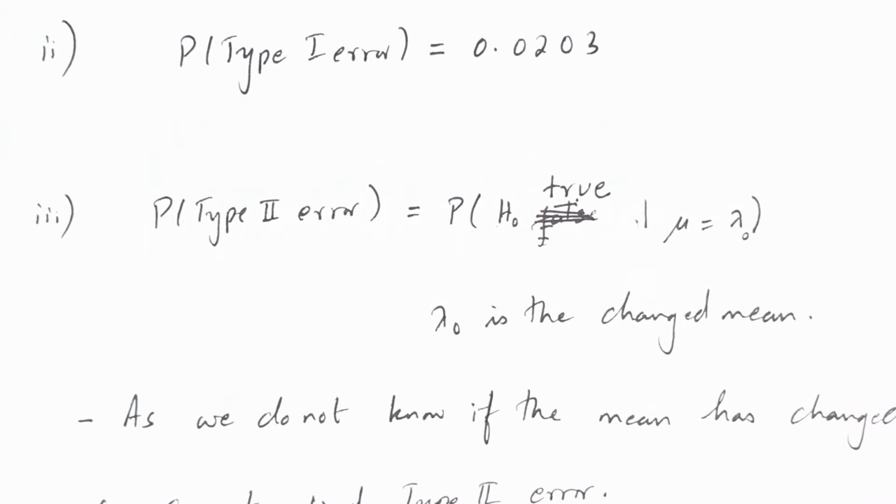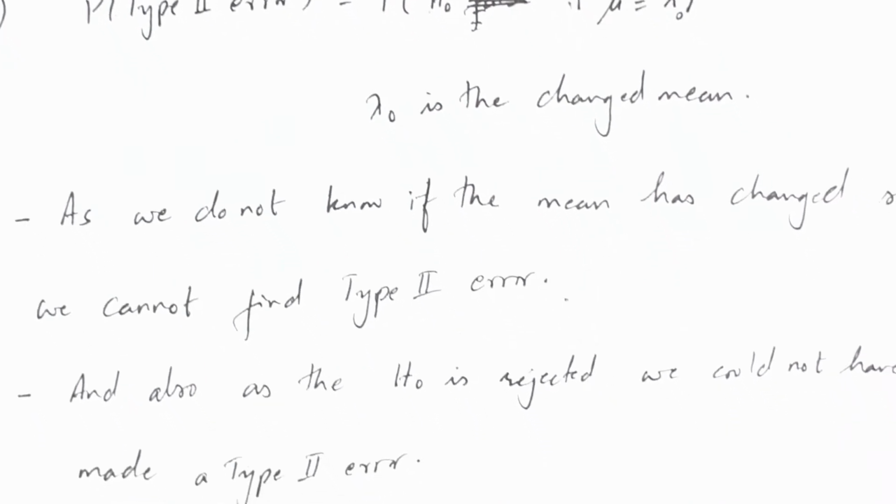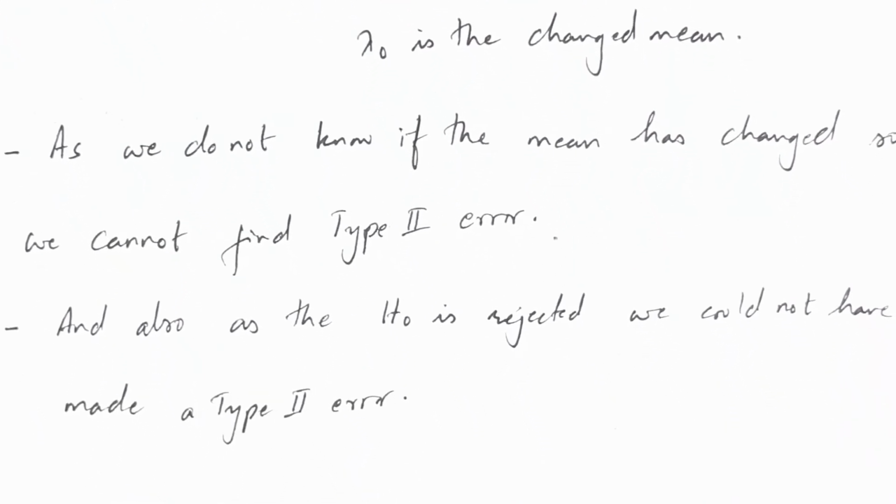And in the third question, we are asked why the naturalist could not have made a type 2 error here. Now there are two different reasons for this that we can think of.